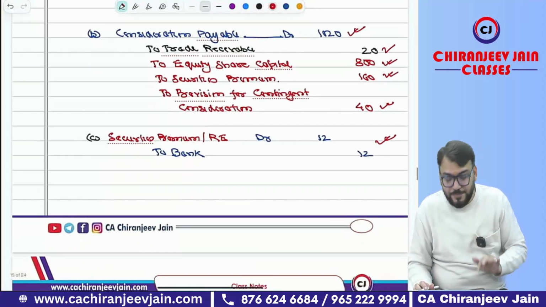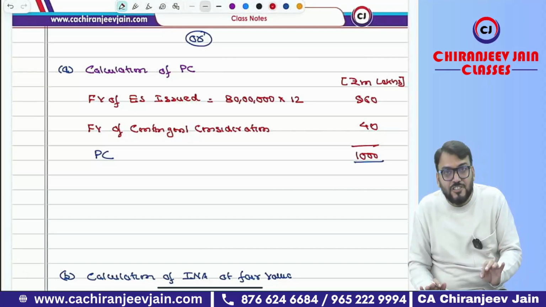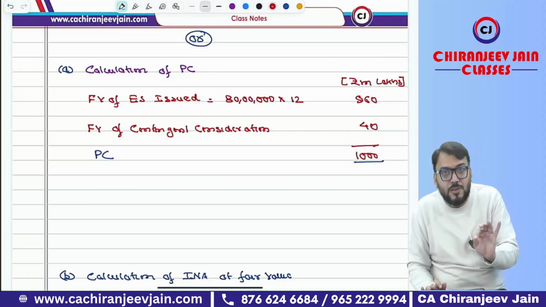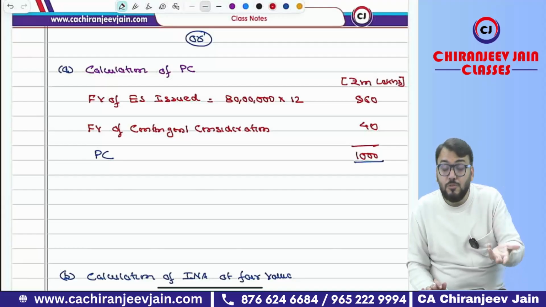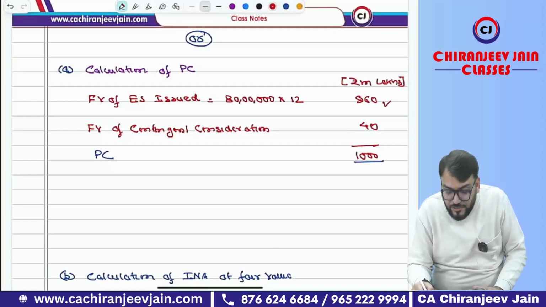That was the first alternative answer. Coming to the second alternative answer, you can see in this case I have not adjusted that pre-existing relationship to calculate the PC amount. I don't know what the institute will take. So the fair value of equity shares issued is 960, the fair value of contingent consideration is 40, and the total PC is 1000.